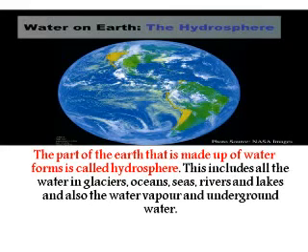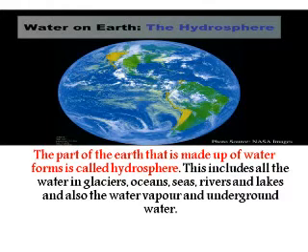Hydrosphere, water on earth. The part of the earth that is made up of water is called the hydrosphere. This includes all the water in glaciers, oceans, seas, rivers and lakes, and also the water vapor and underground water. So children, I think you must have understood this portion. The part of the earth that is made up of water is called hydrosphere.